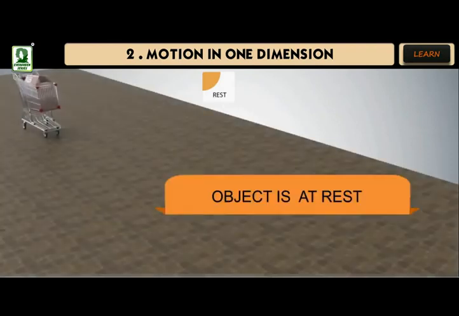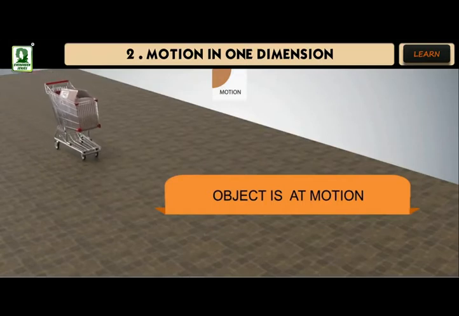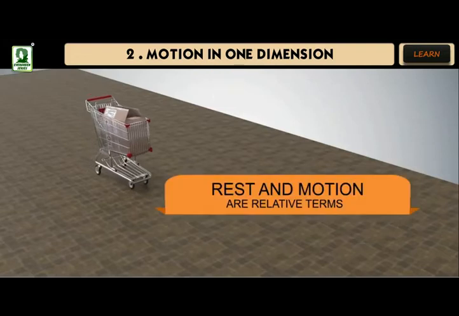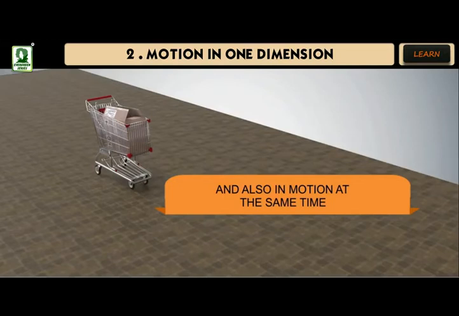An object is said to be at rest if it does not change its position with respect to its surroundings with the passage of time. Motion. An object is said to be in motion if it changes its position with respect to the surroundings with the passage of time. Rest and motion are relative terms. There is nothing like absolute rest. This means that an object can be at rest and also in motion at the same time.